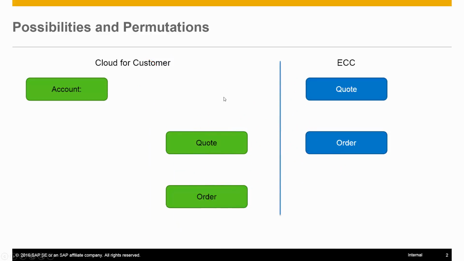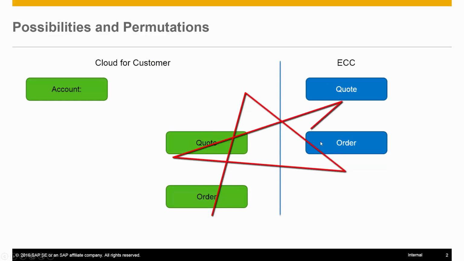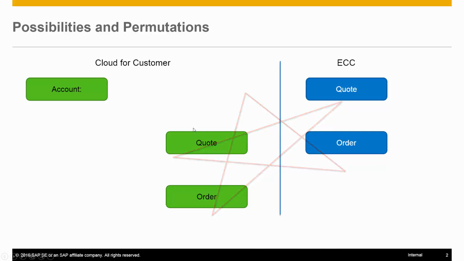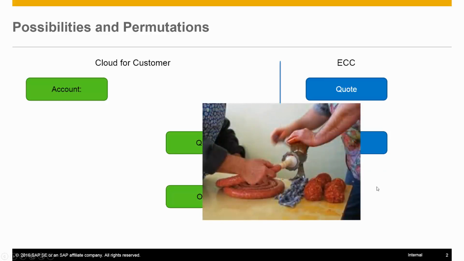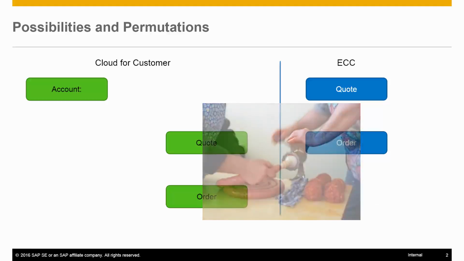You don't need to have an opportunity at all. You can just create a quote or an order and have that result in a quote to quote, quote to order, or order to order. And if you want to get fancy, maybe you'd have it do something else. Maybe you go through the quoting and approval process in Cloud for Customer, and that converts into a sales contract or something else in ECC. A lot of different ways to do it. Let me show you a few of them.